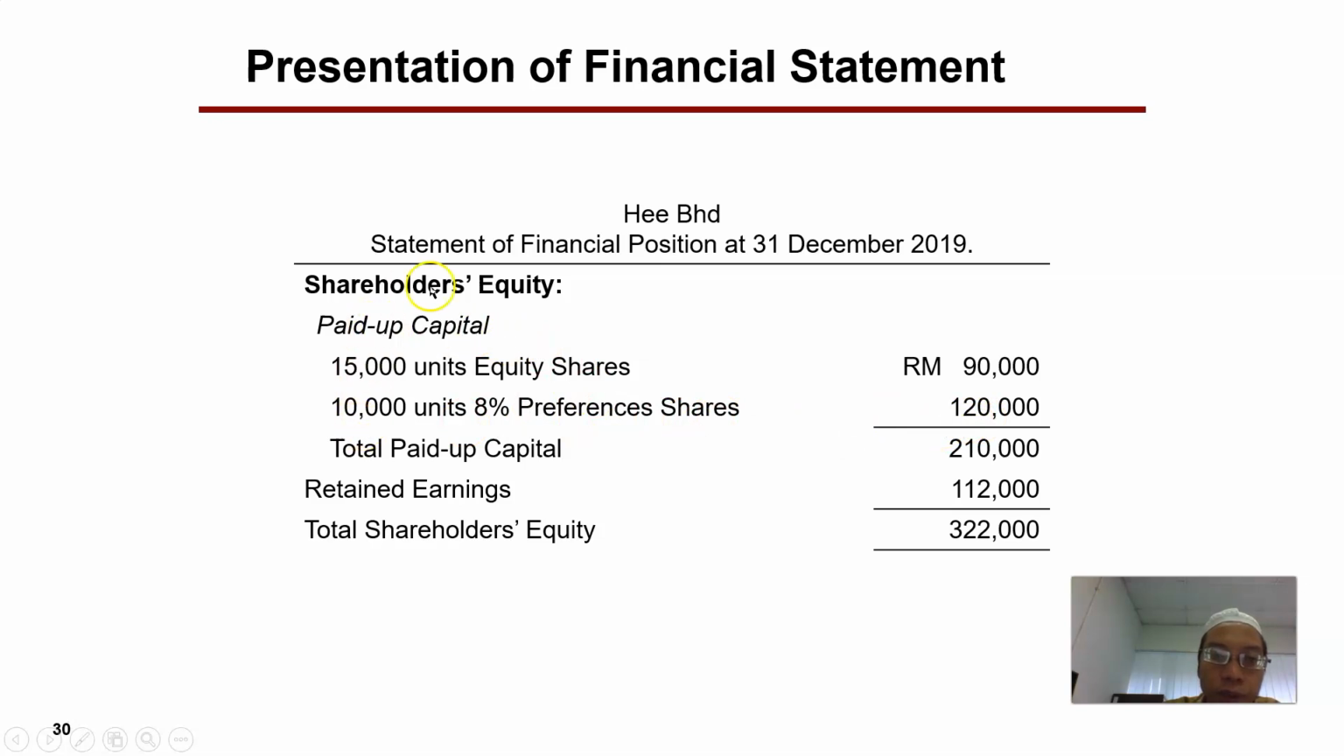And then under shareholders equity, the second part is the retained earnings. This retained earnings refers to the profit and loss that has been accumulated for the previous years. So retained earnings 112,000. So total up the paid up capital with the retained earnings will be the total shareholders equity. This is a part of the statement of financial position or the balance sheet.